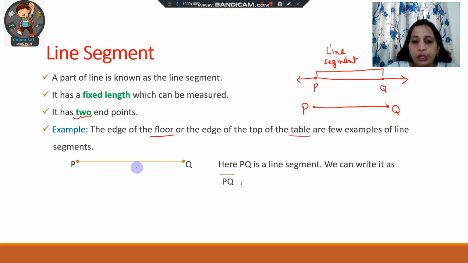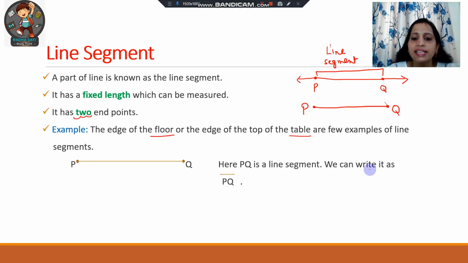Here PQ is an example of a line segment. You can see that this line segment is having dots at both the ends. It indicates that this line segment cannot be extended from any side. It has a fixed length which can be measured. So here PQ is an example of a line segment.